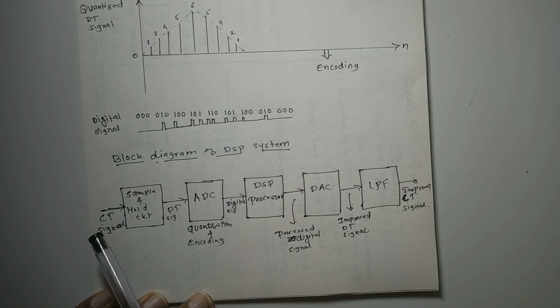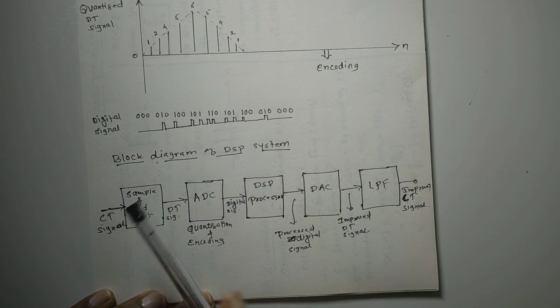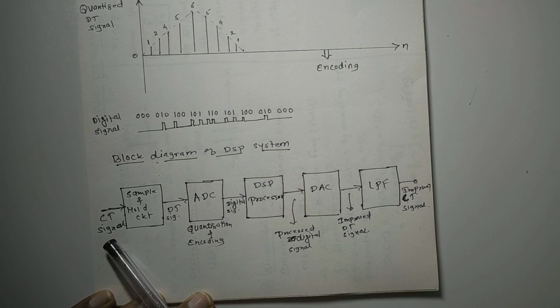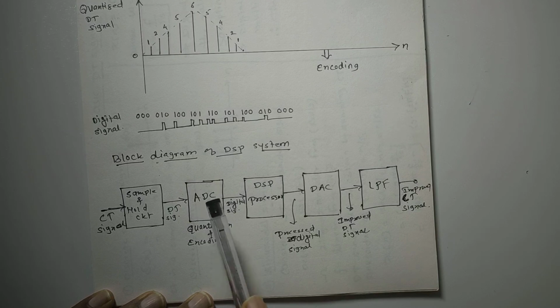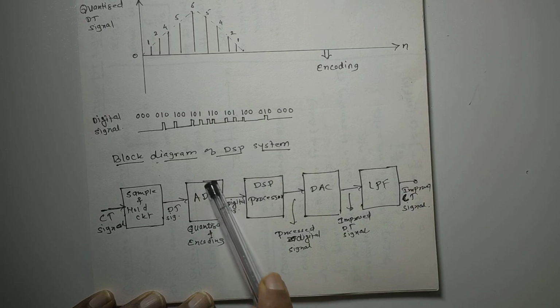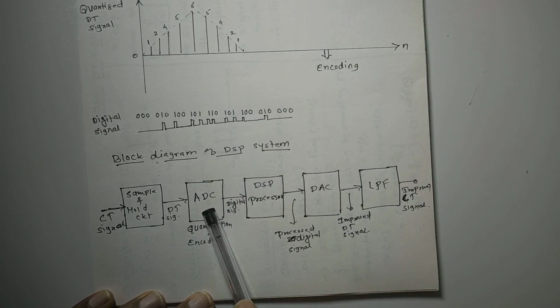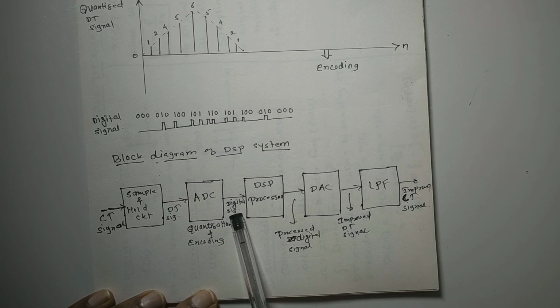Continuous time signals will be given to the sample and hold circuit. This sample and hold circuit performs the sampling process. So CT signals get converted to DT signals using the sample and hold circuit. Then the DT signals will be given as an input to the ADC, which is the analog to digital converter. In this there will be two circuits: one will be the quantizer and the other the encoder. So if you give this DT signal as input, at the output you will get a digital signal. This digital signal will be given to the processor.